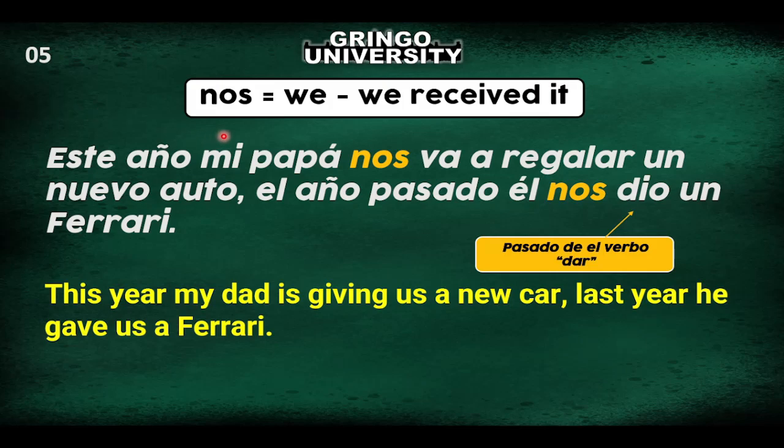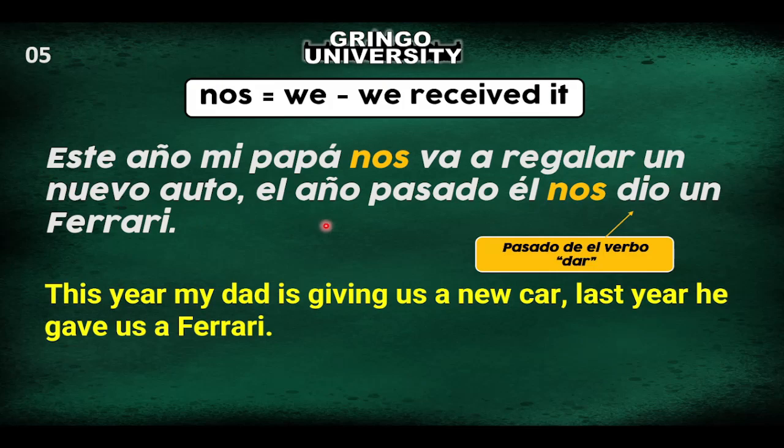So, who is going to be the recipient of the new car? We. What is the indirect pronoun for we? Is nos. That's why I have to put nos. Oh, we have two verbs. We have the verb ir and we have the verb regalar. So you can either put this here or at the end of regalar. Este año mi papá va a regalarnos. You can use it. You can put it here or at the end of regalar. If you're a gringo, it's better if you put it here. Va a regalarnos, because it's very similar to your language.